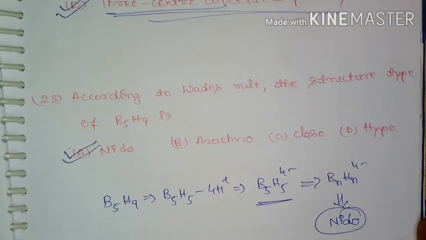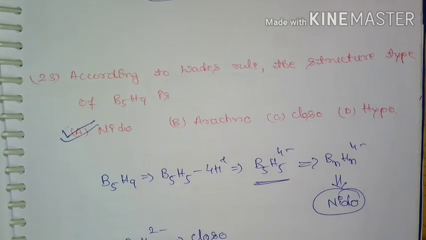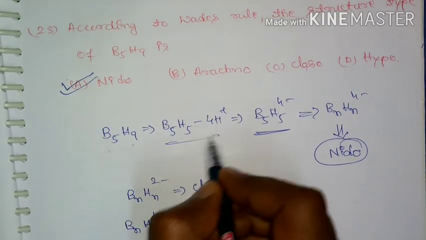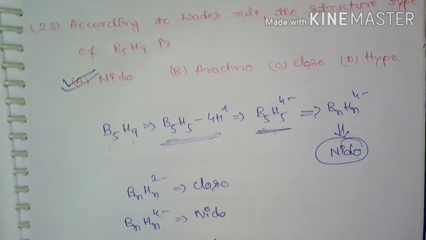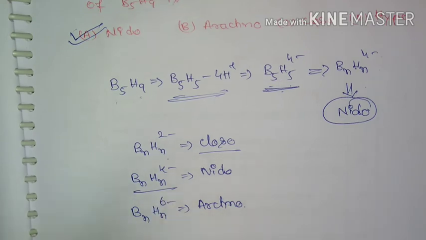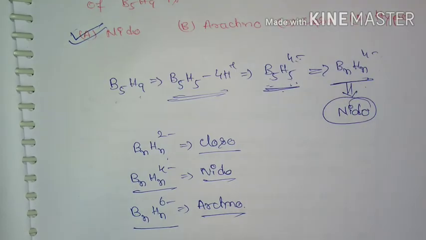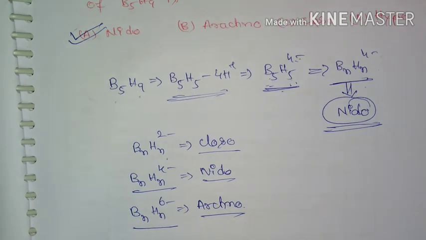Okay, according to Wade's rule, the structure type of B5H9, option Nido, is correct, and this is the explanation for B5H9. We can write it like this, and it belongs to Nido. So this is the general formula. BnHn+2 minus will have closo type structure, BnHn+4 minus will have nido, and BnHn+6 minus will have arachno. But here B5H9, that is B5H5 4 minus, corresponds to BnHn+4 minus. So hence it is going to have a nido type of structure.